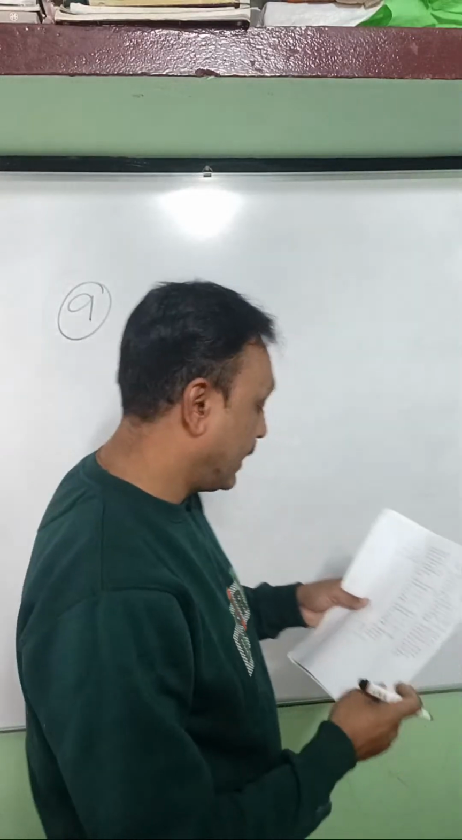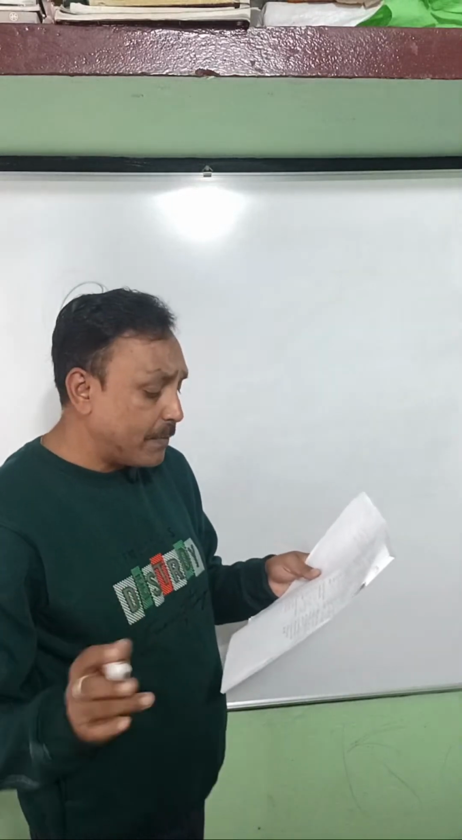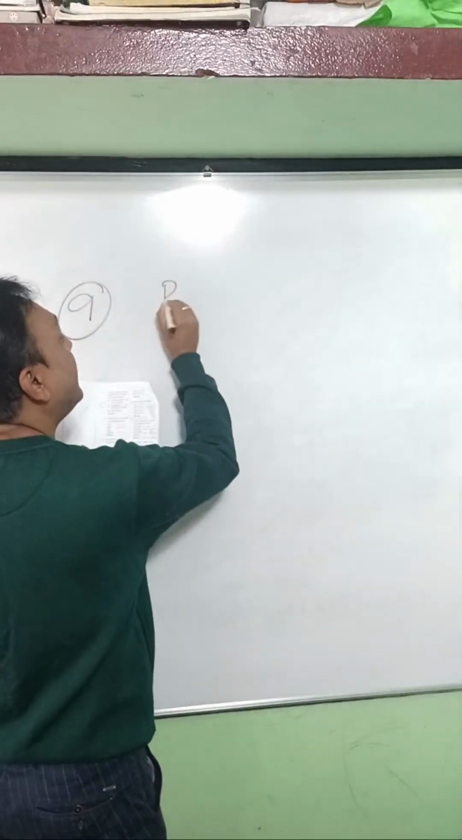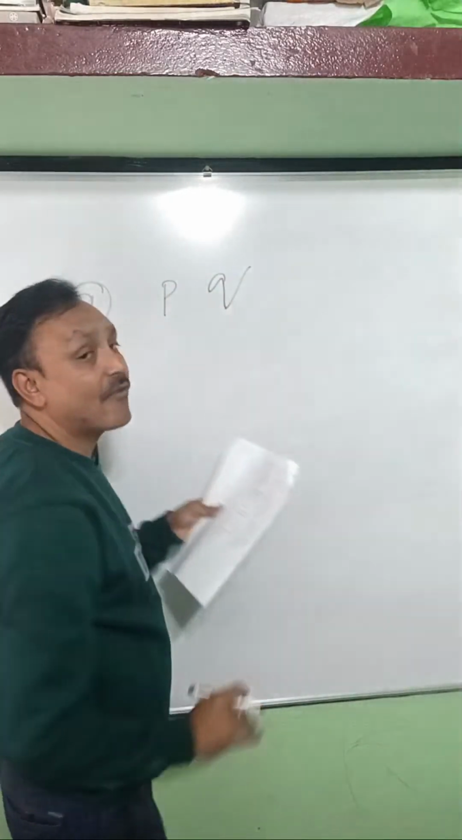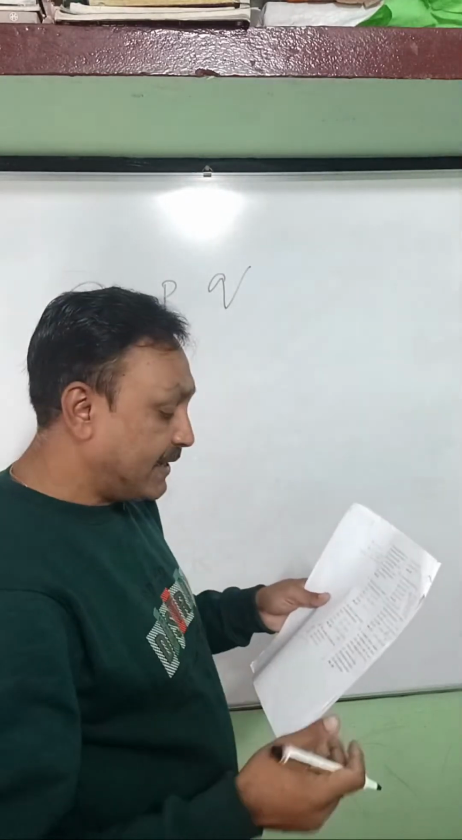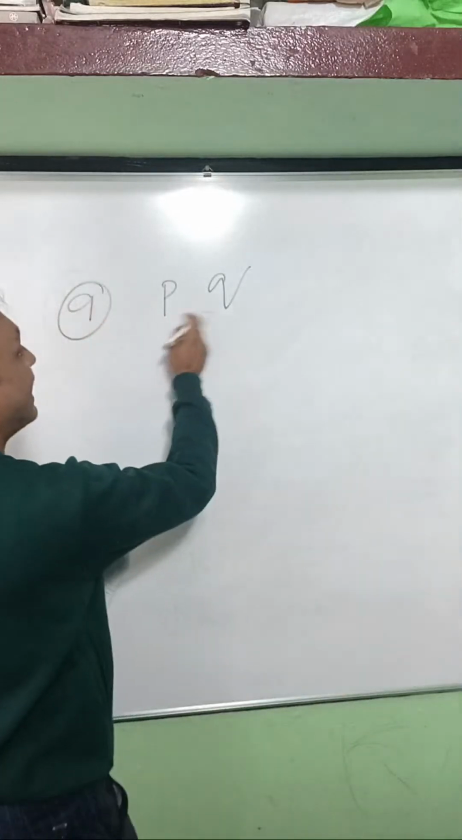So let's see question number 9. What does question number 9 say? The LCM of P and Q. That means you have to find the LCM here. In the previous case you had to find the HCF, but in this case, the LCM. P and Q are relatively prime, which means again P and Q are two prime numbers. From these prime numbers, you have to find the LCM. What will be the LCM?